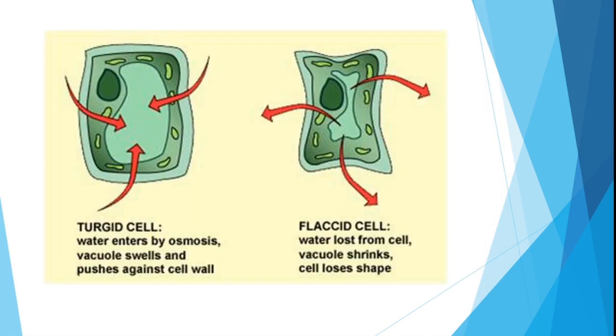Then when we talk about turgidity and flaccidity: turgidity means when water enters by osmosis, the vacuole swells and pushes against the cell wall. Flaccidity: when we talk about a flaccid cell, the water is lost from the cell, the vacuole shrinks, and the cell loses its shape. So when a cell acquires its shape, that is called turgidity or a turgid cell. When shrinkage of the cell occurs, that is called flaccidity or a flaccid cell.